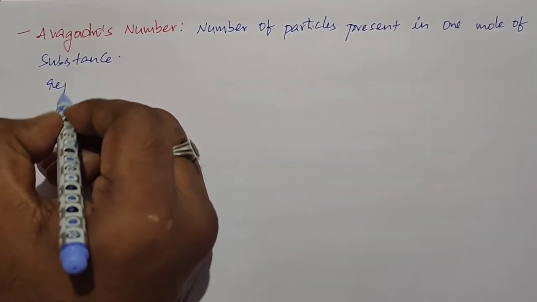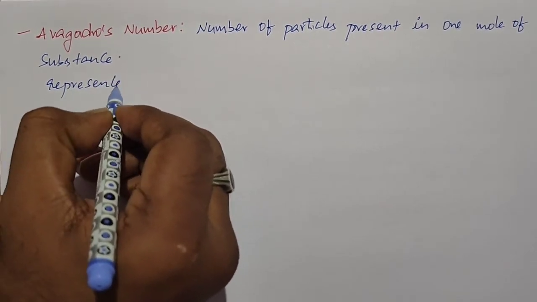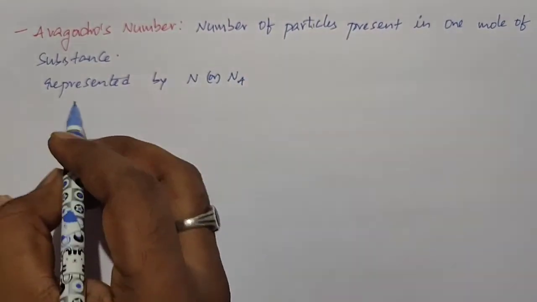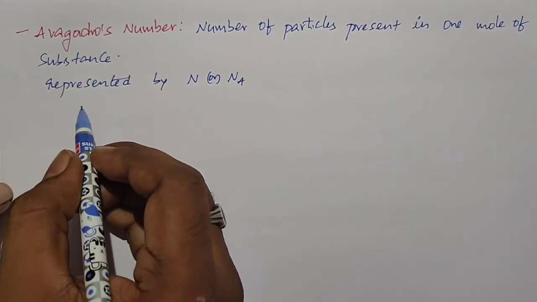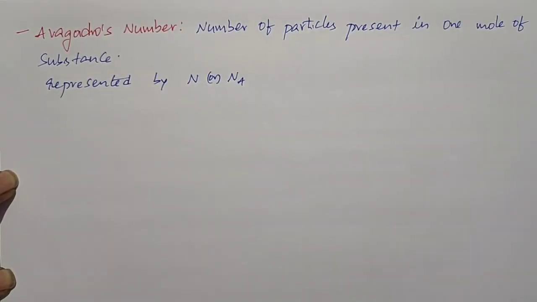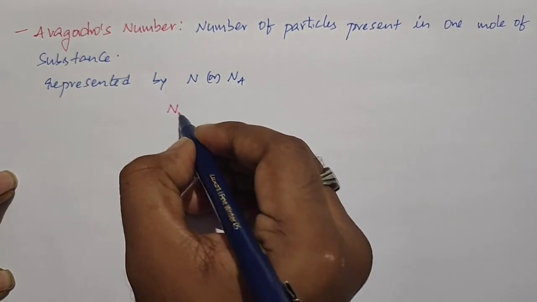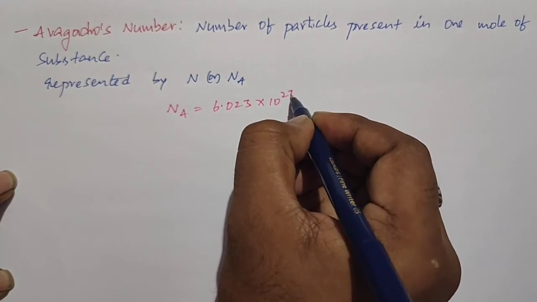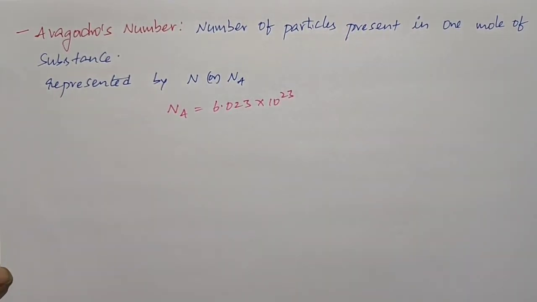It is represented by N or Na. Here we have one value for Avogadro's number, that is Na is equal to 6.023 into 10 power 23. So once again listen, the number of particles present in 1 mole of substance we call Avogadro's number. Here particles means atoms or molecules or ions, so we can assume anything.